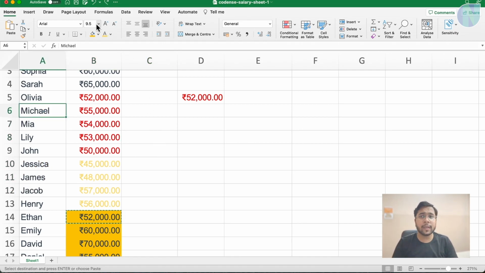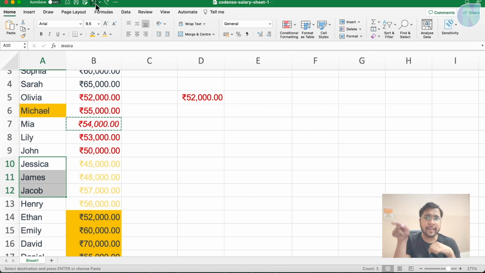Or you can also do undo and redo from the top ribbon. If you can see here, I have redo and undo. This undo redo option can be here only in some versions of Excel. It can be here in the top tab for some. Just check it out. They will look like this: an arrow on the left and an arrow on the right. Left means undo. If you hover over it, you will also get it. And redo means redo.